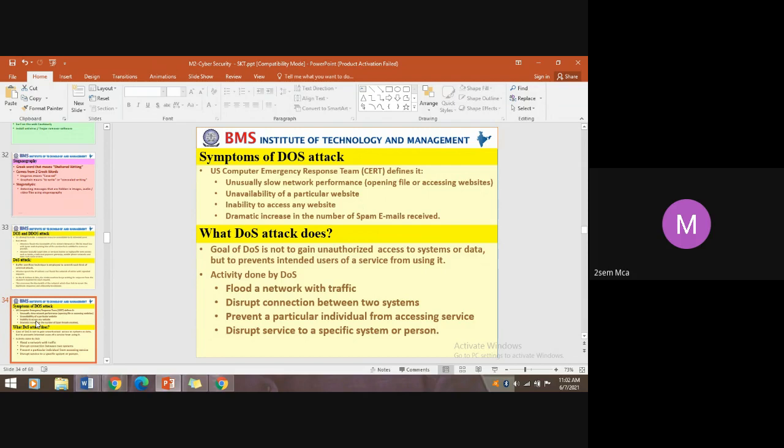But lots of public transport is available, still people started using their own vehicles. So unwantedly the traffic is going to be jammed. In the same fashion, when a DOS attack is happening, the meaning is that there is a traffic flood.